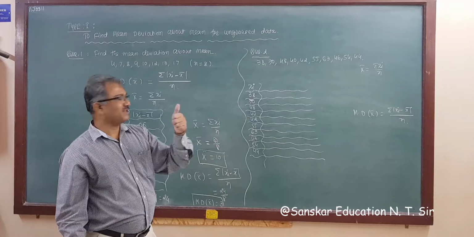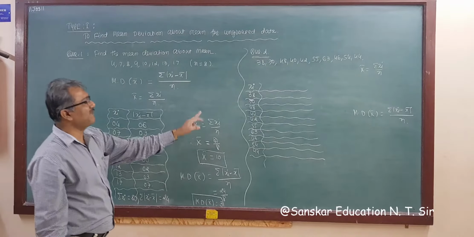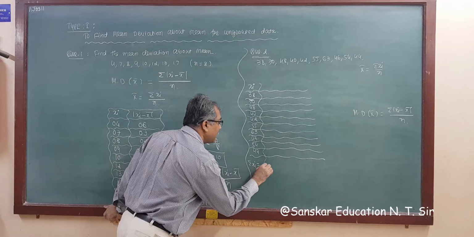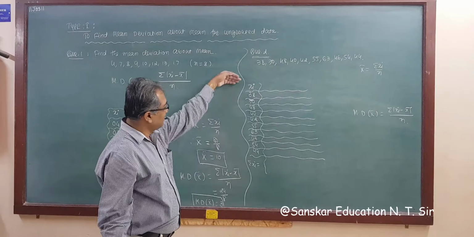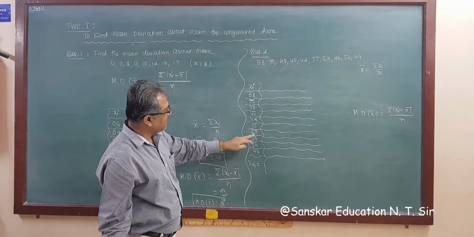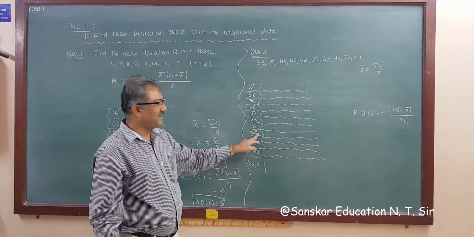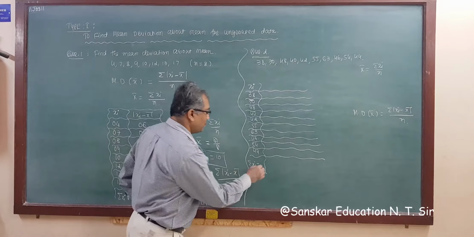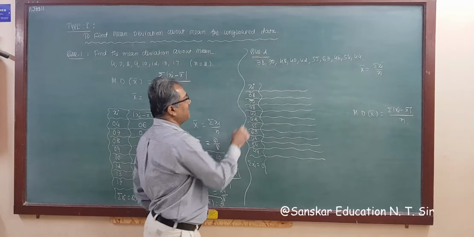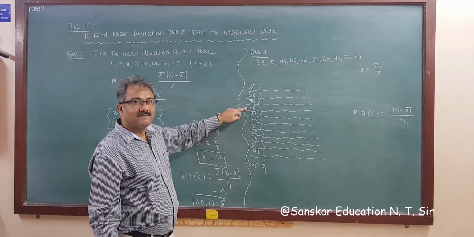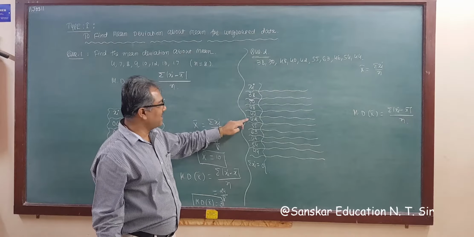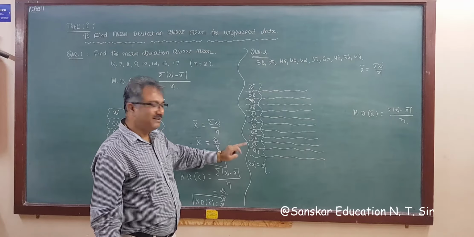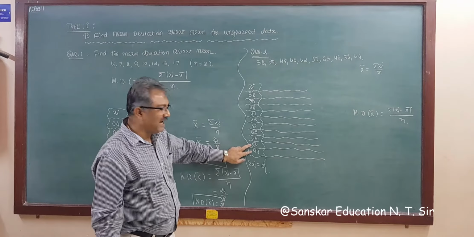Now first the mean: x bar is equal to sigma xi, so the sum of these. Now sum this: 8, 16, 18, 23, 26, 32, 40, 44, 48, 50.